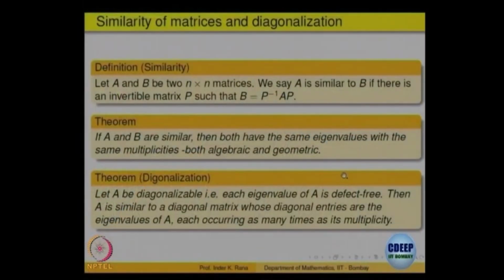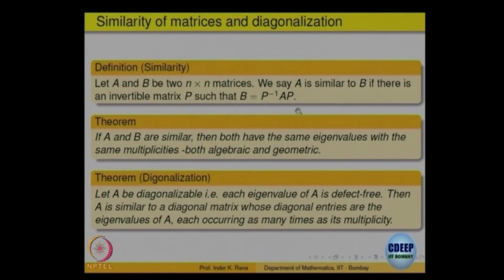These are just rewordings of the same things. We say two matrices A and B are similar if B can be obtained from A by this process: B is equal to P inverse AP, where P is invertible.